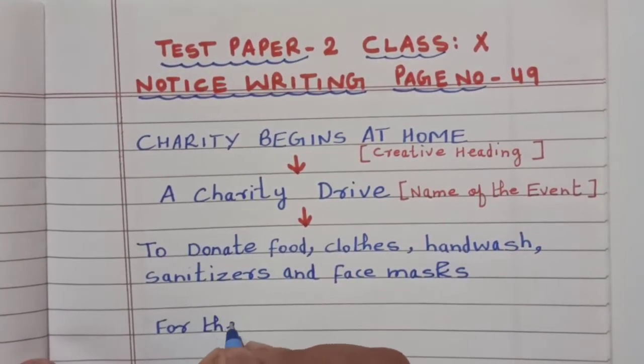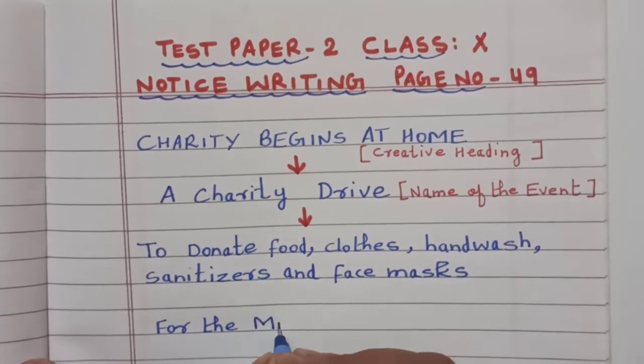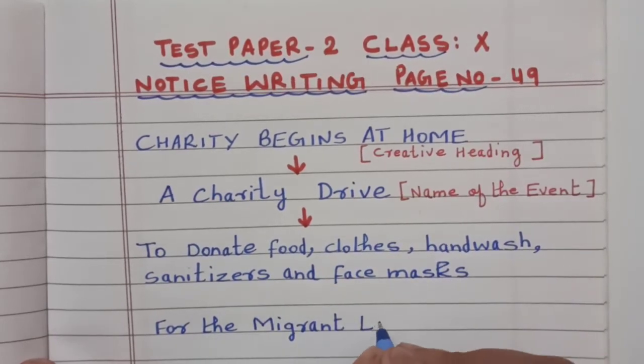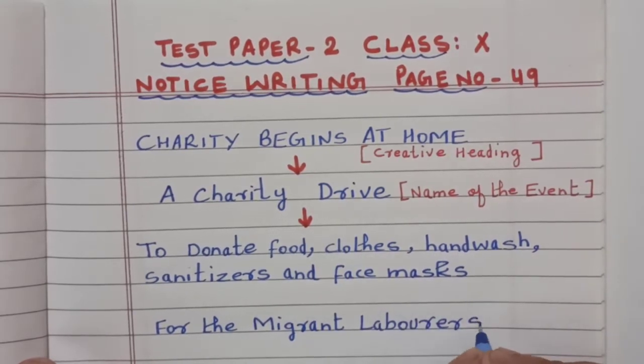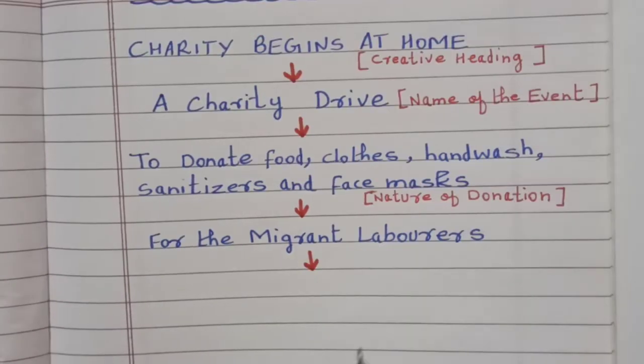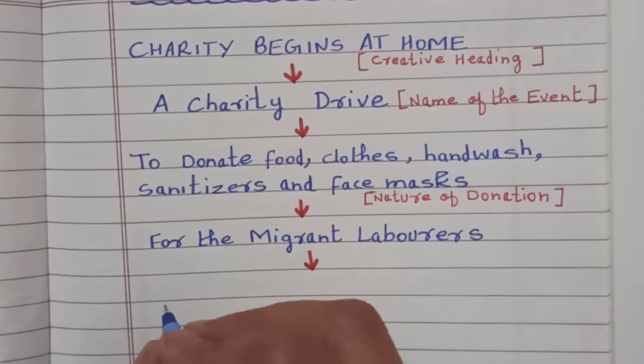For the Migrant Laborers, keeping the initial for migrant capital, laborers L capital. Then we'll write the date.